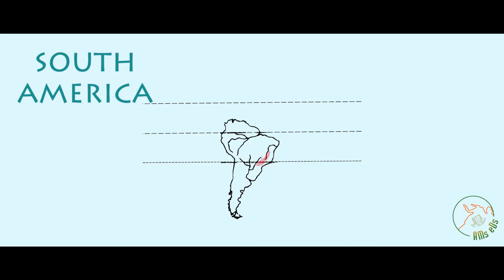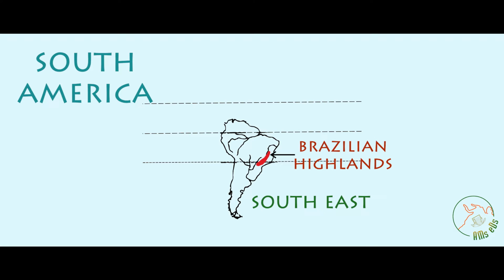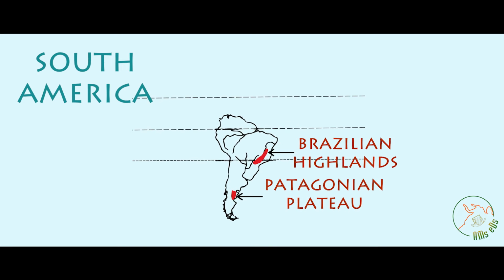But in our map, we will mark it here on the eastern part, in the space between the rivers and the coastline. These are the Brazilian Highlands. Towards the southern end, again on the eastern side, lies the Patagonian Plateau.